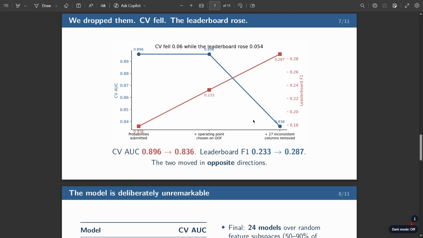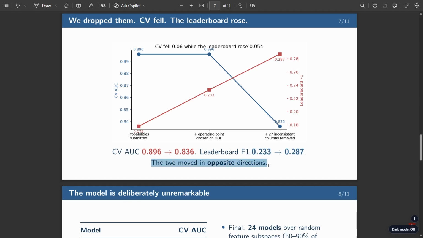The CV fell and the leaderboard rose. We can see from the red line and the blue line that the CV AUC fell from 0.896 to 0.836, and the leaderboard F1 rose from 0.233 to 0.287, shown in the red line here.